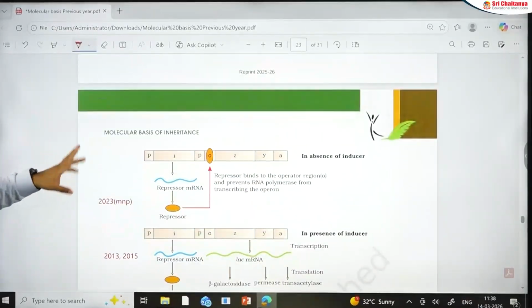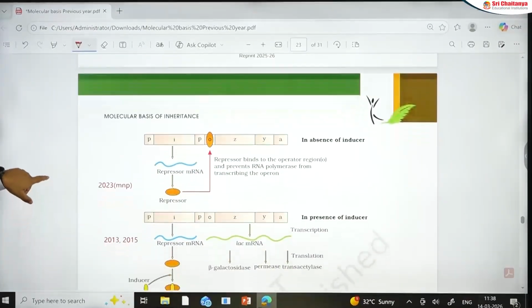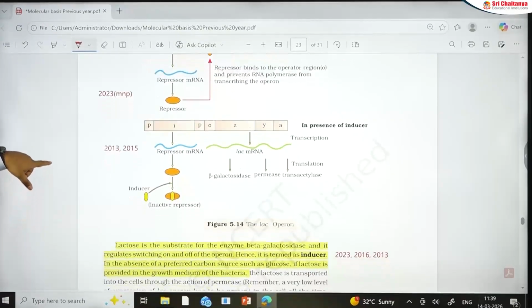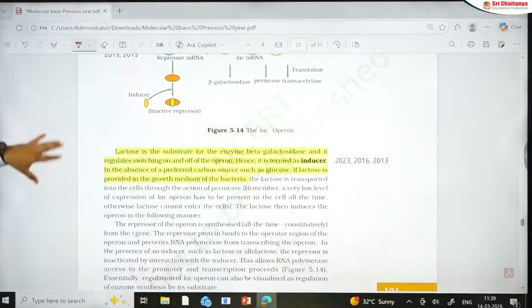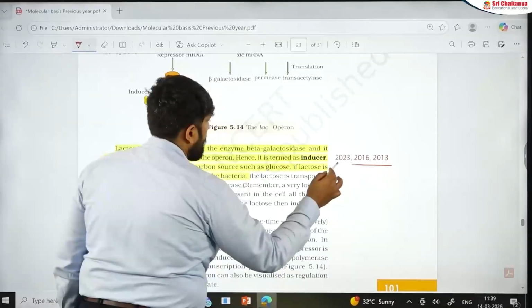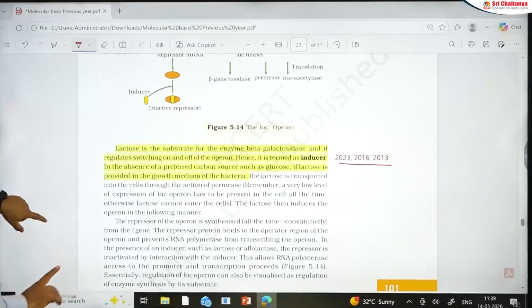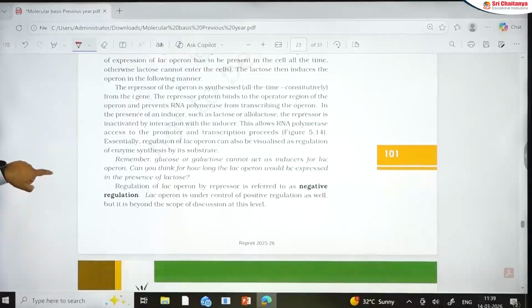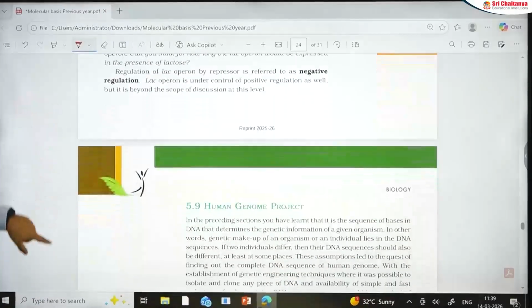We'll discuss them, though these diagrams have also appeared, that how the repressor works, how this works. They have also made questions in 2023 Manipur, 2013 and 2015 have also been asked. Now what is an inducer, who is an actual inducer, those parts have also come in 2023, 2016 and 2013. All the hotspots are marked. You have to just go through this video, you will understand all the parts. We'll discuss the negative and positive regulation in a separate video.